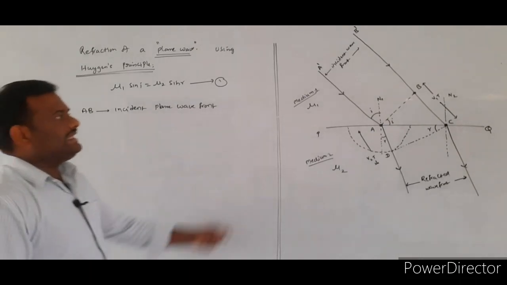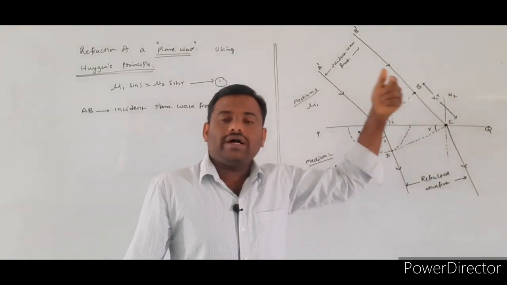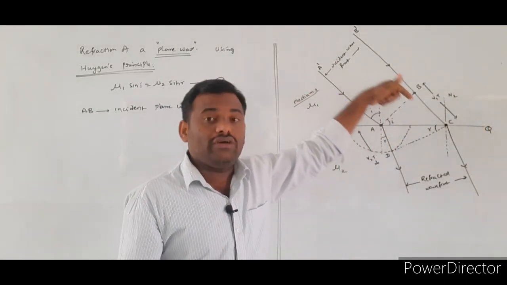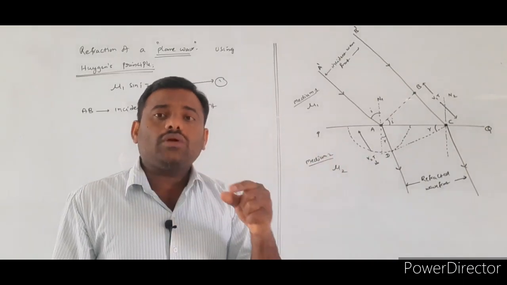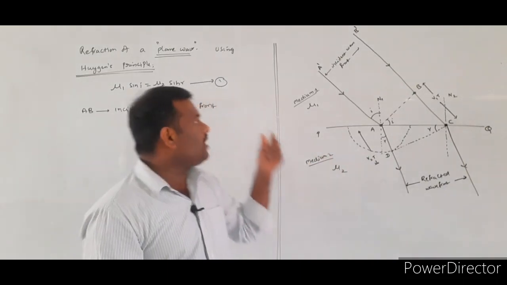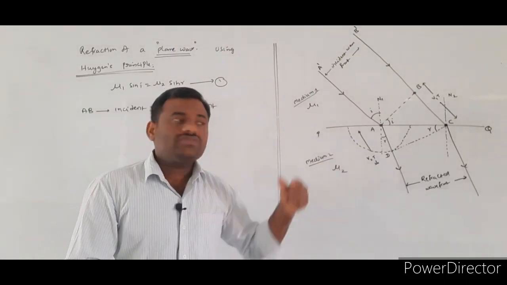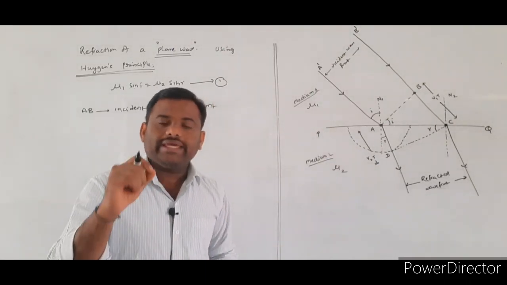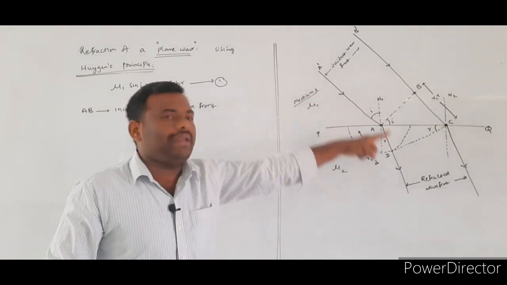So whenever this incident plane wave front is incident on the refracting surface, the plane wave front undergoes the phenomenon of refraction. If it undergoes refraction, we have to derive the equation μ1 sin i is equal to μ2 sin r. So this was explained by whom? Huygens. According to the Huygens principle, he explained the refraction of the plane wave front.